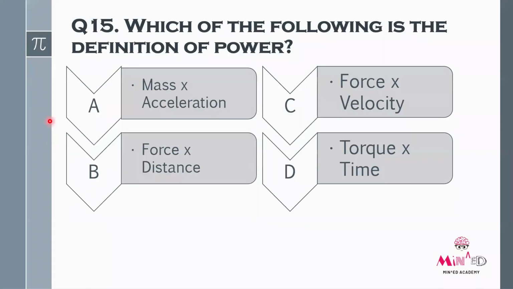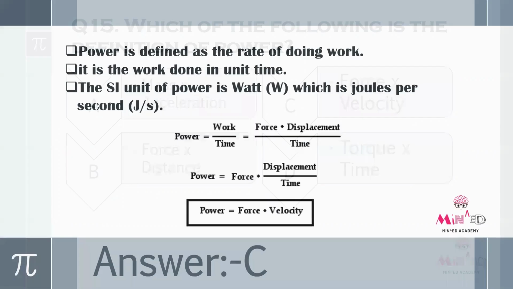Which of the following is the definition of power? Okay. A, mass into acceleration. Option B, force into distance. Option C, force into velocity. Option D, torque into time.